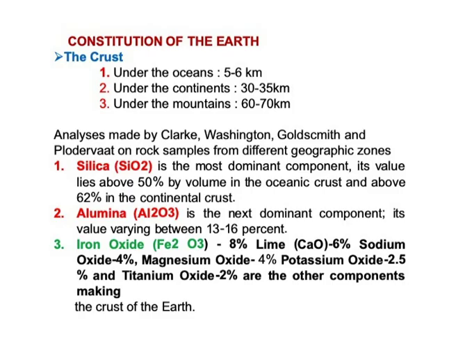And third one is iron oxides, which are associated with the different rock formations, maybe 8 to 10 percent. The next ones are lime, CaO, 4 percent; sodium oxide, Na2O, 4 percent; magnesium oxide 4 percent; potassium oxide 2.5 percent; and titanium oxide 2 percent. And other components will also be there, in the remaining percentages.